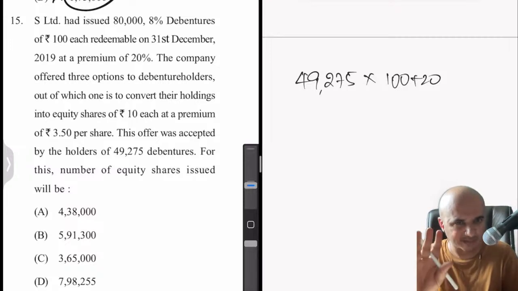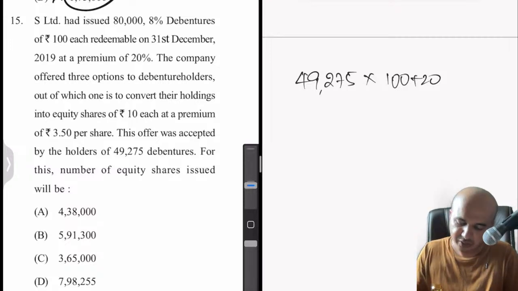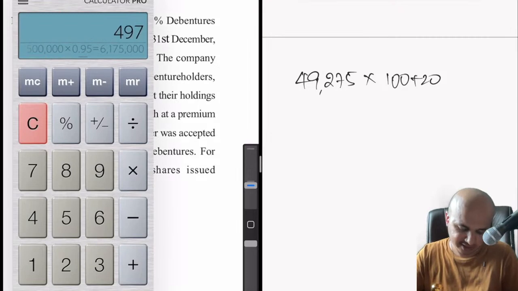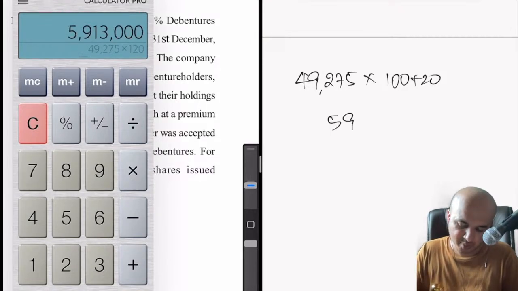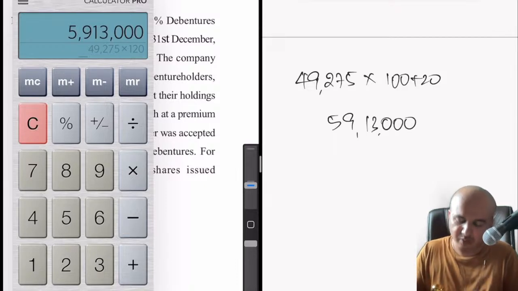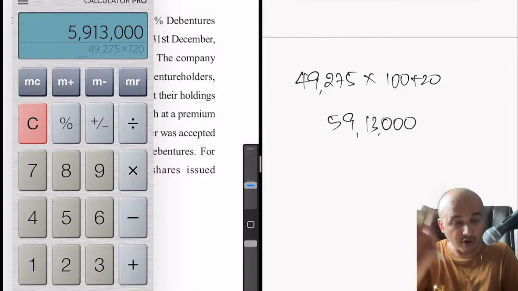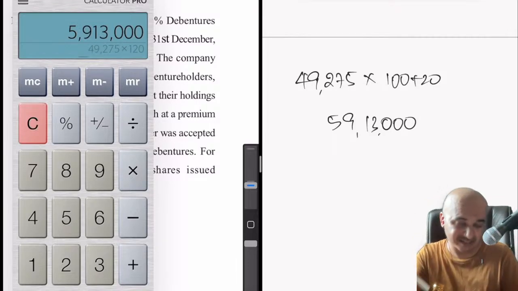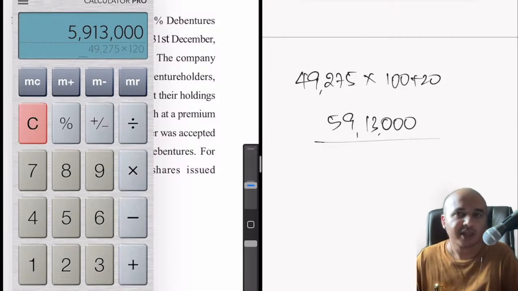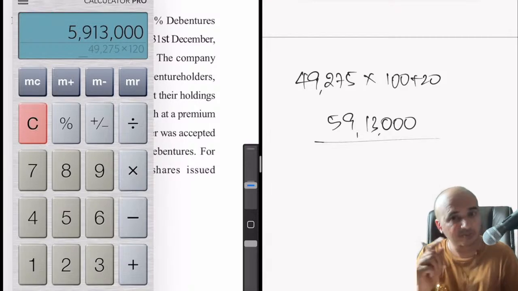So how much is due to them? 49,275 into 120. So we are supposed to pay 59 lakhs 13,000 to these debenture holders. Normally, we would have paid so much if they had not exercised this option of conversion. But they did. Since they did, we are issuing them shares, but not just ordinary shares, shares with a premium of 3.5.